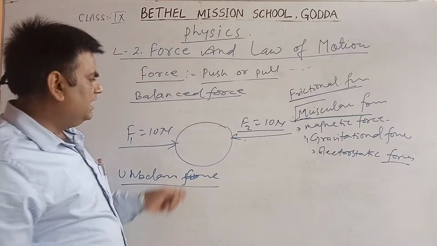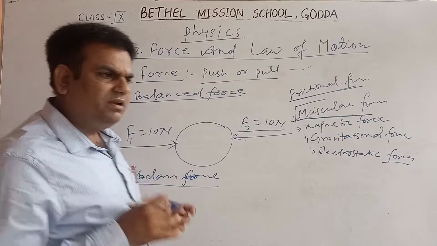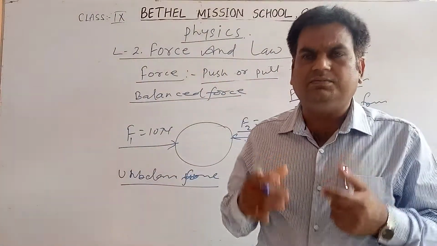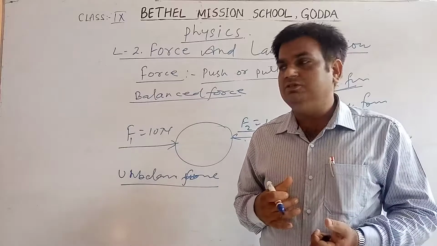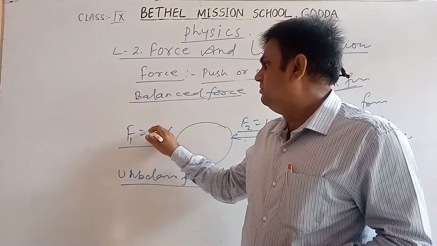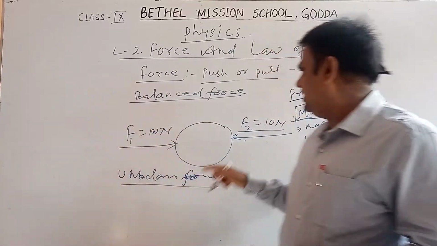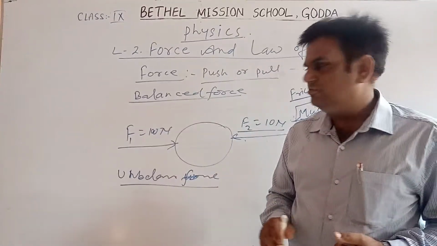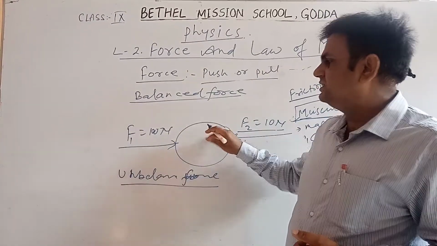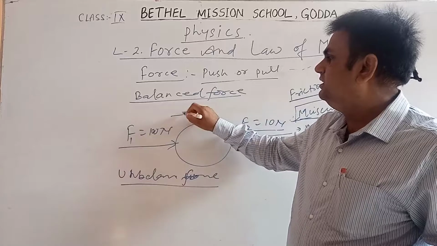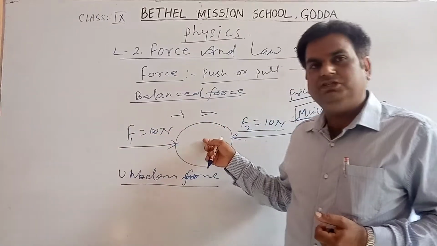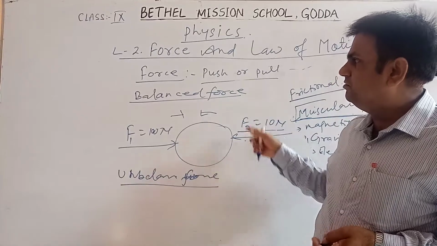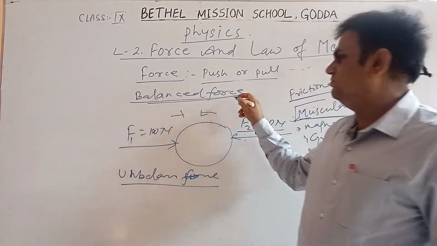Unbalanced force. In this case, if several forces are applied on the object and the resultant force is non-zero, suppose that you apply 100 Newton force on this side and 10 Newton on the other side. So both forces are exerted on the object in opposite directions and the resultant force is not zero. So this kind of force is unbalanced force.